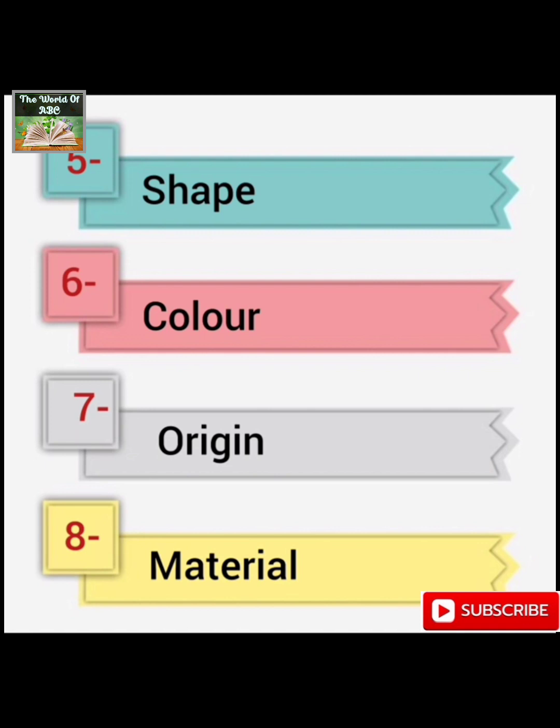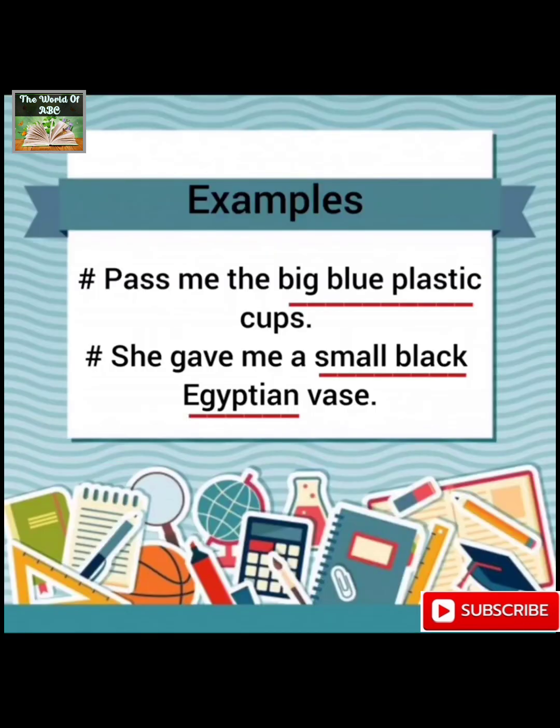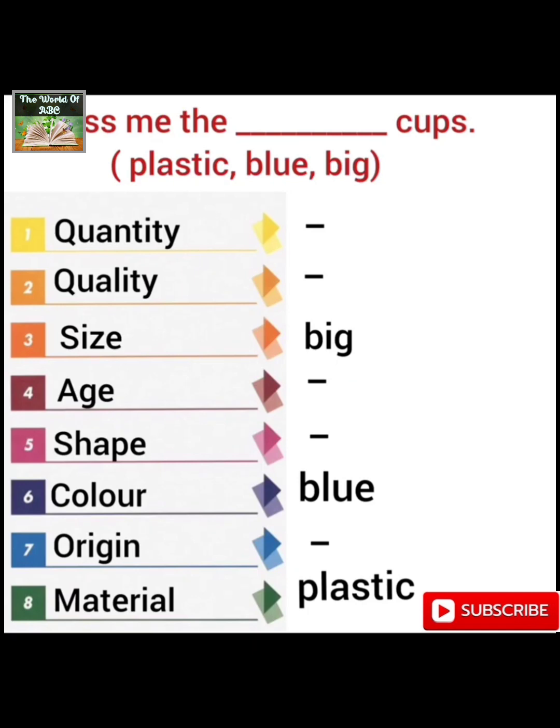Now let's see how to put the correct adjective at the correct place in the above example. Pass me the dash cups. According to the sequence, the very first word is big, and big means that we have to consider it according to the size. Then we have blue.